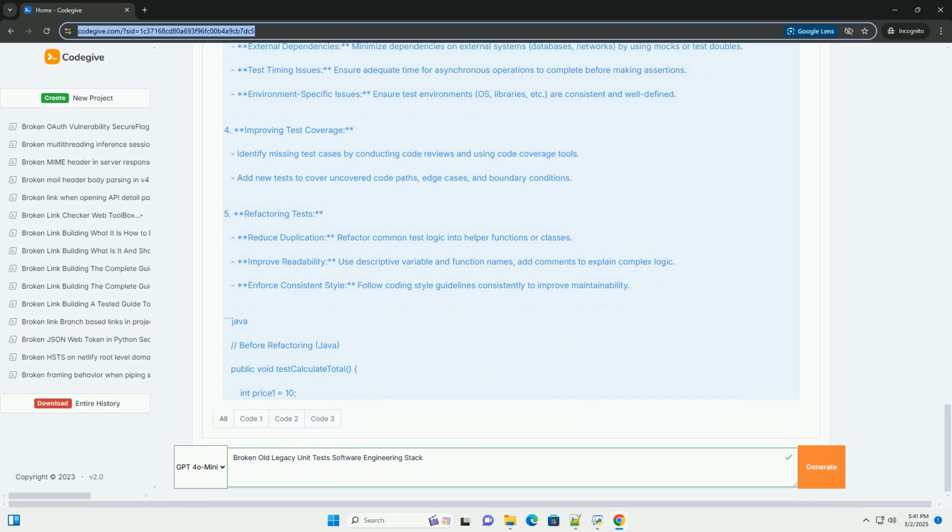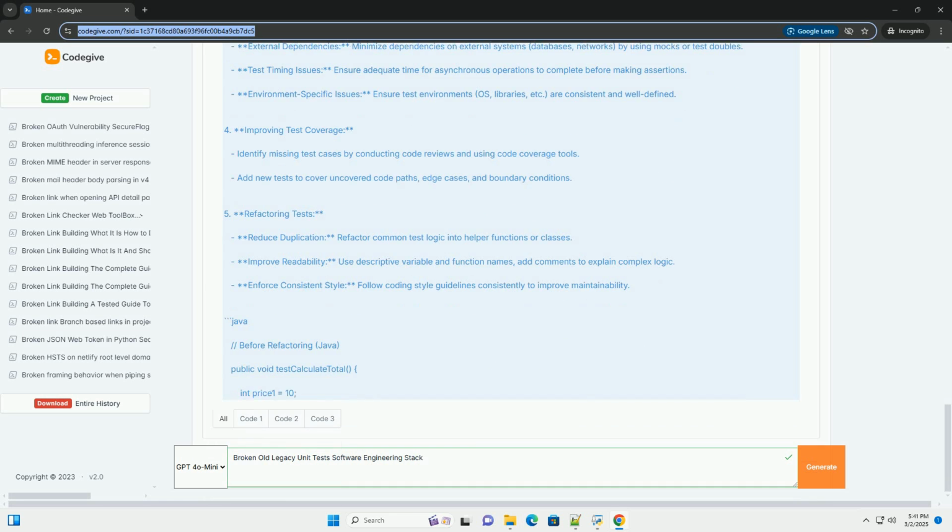Refactor common test logic into helper functions or classes. Improve readability: use descriptive variable and function names, and add comments to explain complex logic. Enforce consistent style: follow coding style guidelines consistently to improve maintainability.